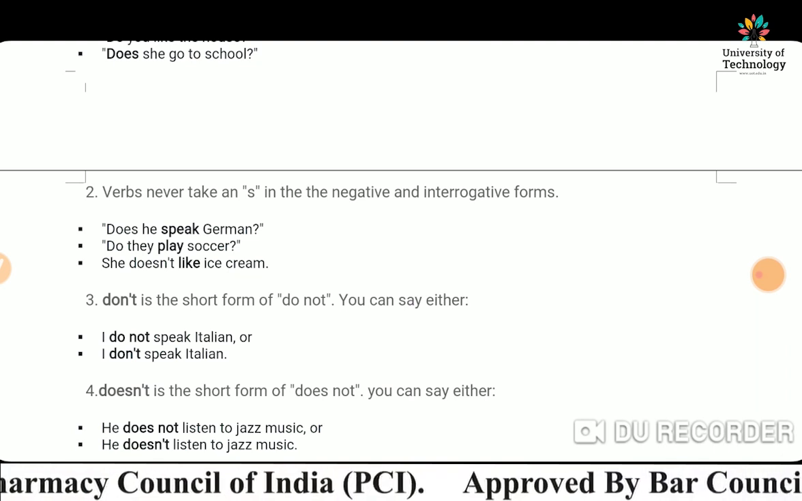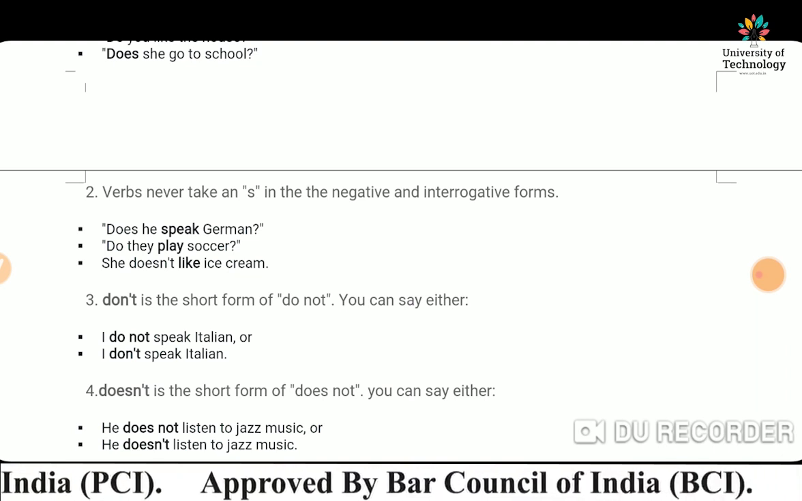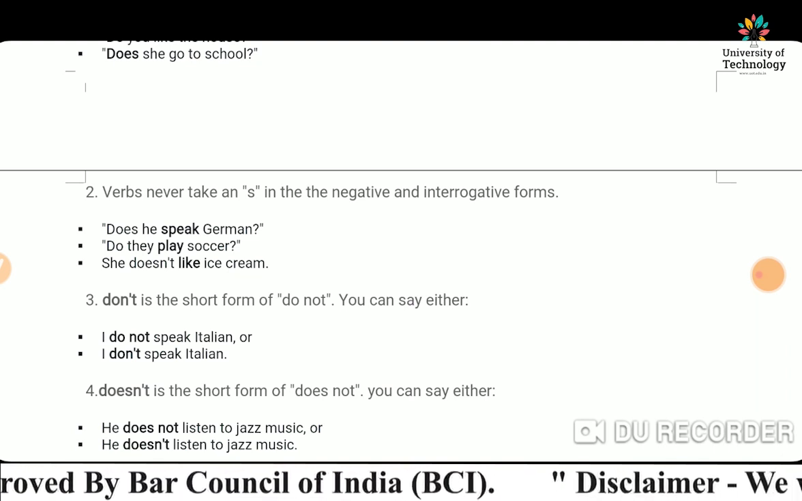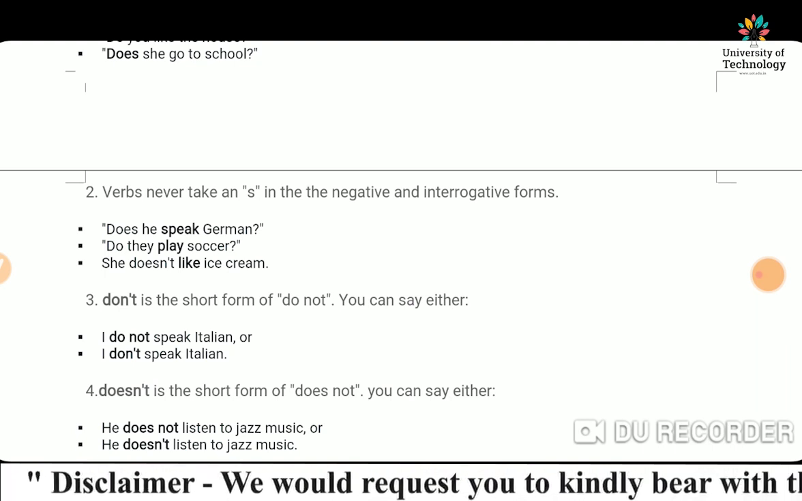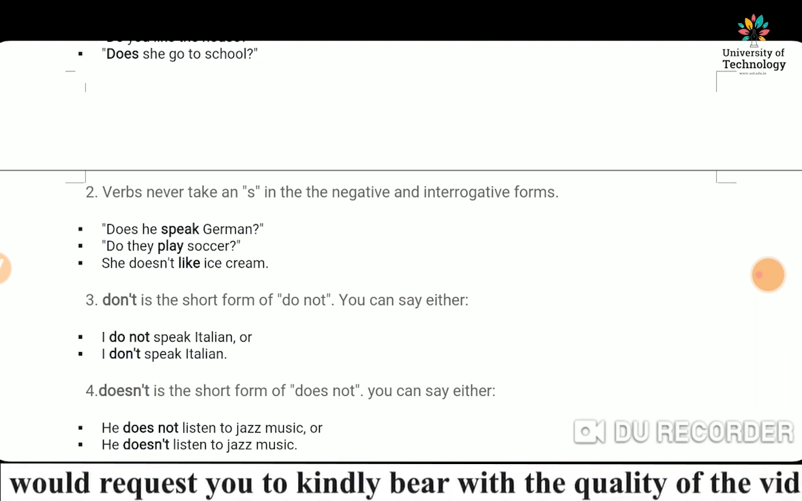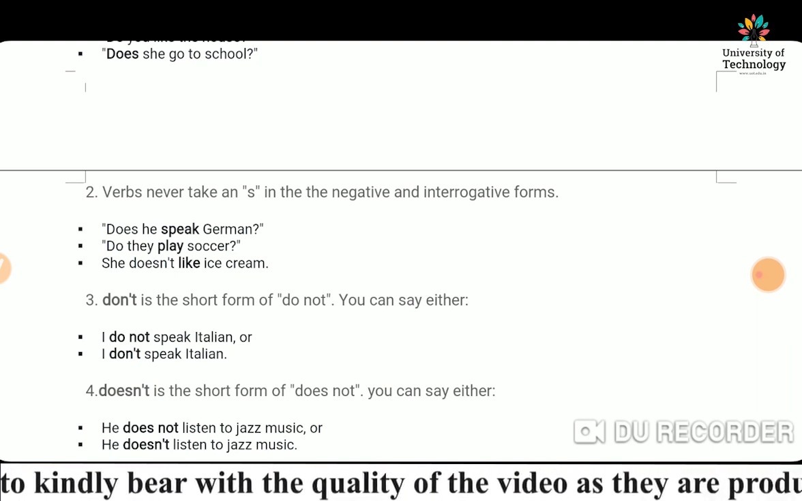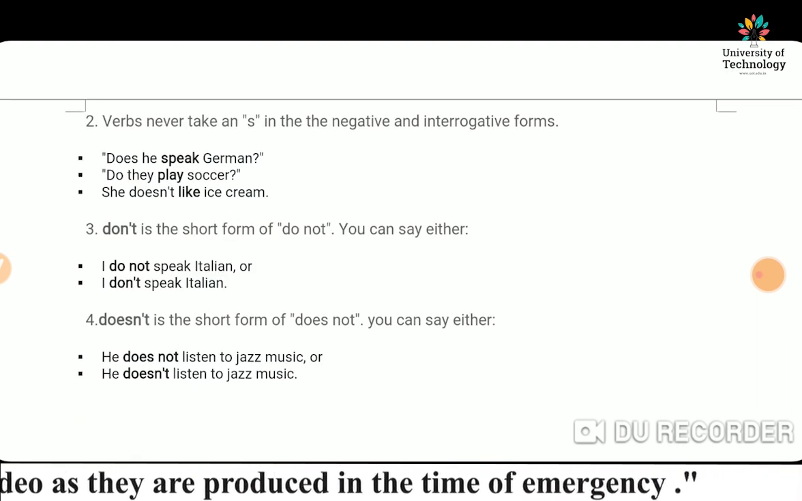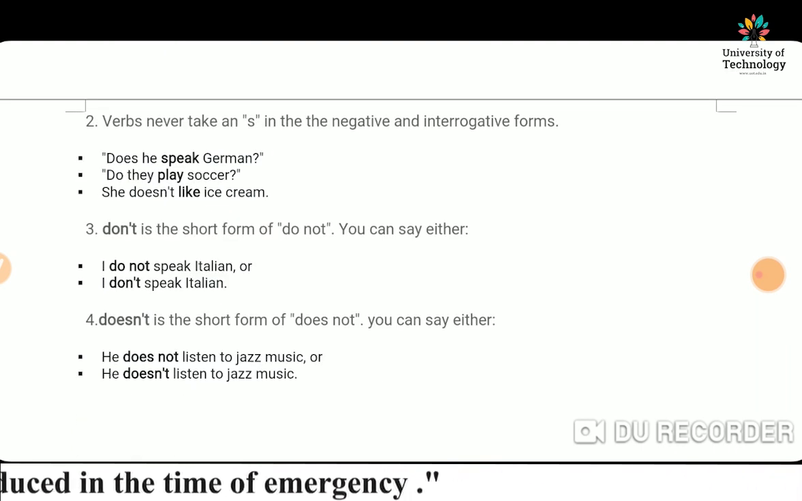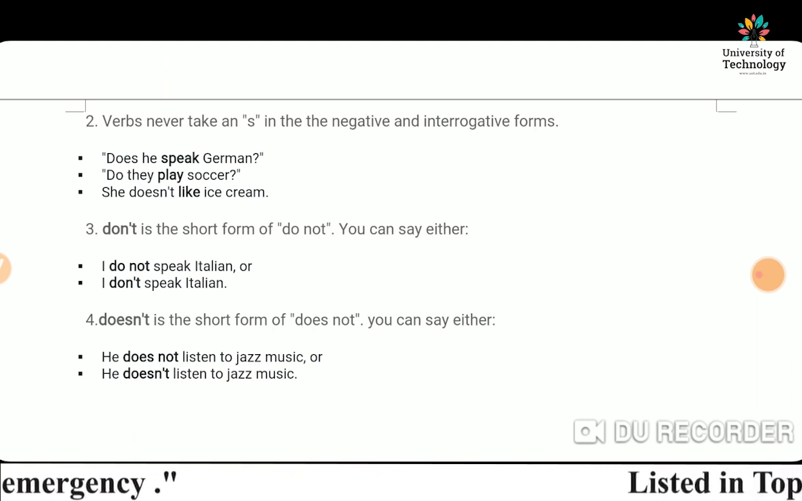Don't is the short form of do not. You can say either I do not speak Italian, or I don't speak Italian. I do not, or I don't.